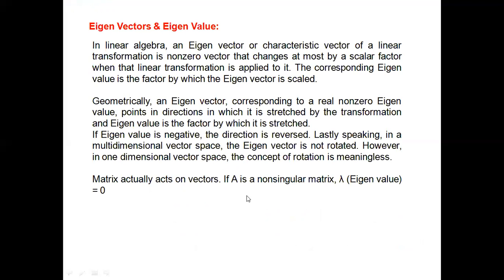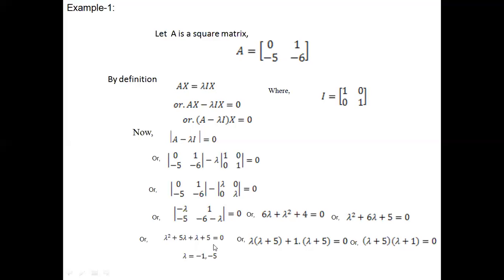The direction is reversed here. A is the weight, and it is attached to the vector x, that is the eigenvector x, and by using the value of lambda, this eigenvector is stressed and reversed.